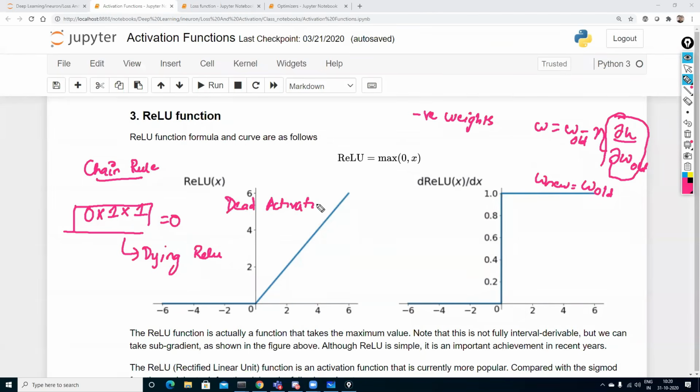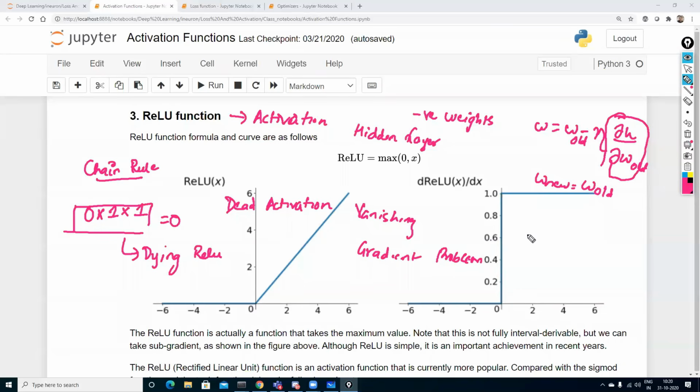Now, I told you that this is the problem with respect to Relu. Relu is the most common activation function used in hidden layers. Why is it used? Because it solves the vanishing gradient problem. How does it solve it? The derivative of a Relu function is either 0 or 1, and remember, it is not between 0 and 1. Whenever the x value is greater than 0, it will be 1. If it is less than 0, it is going to be 0. But whenever we have this 0, we have this dying Relu condition.